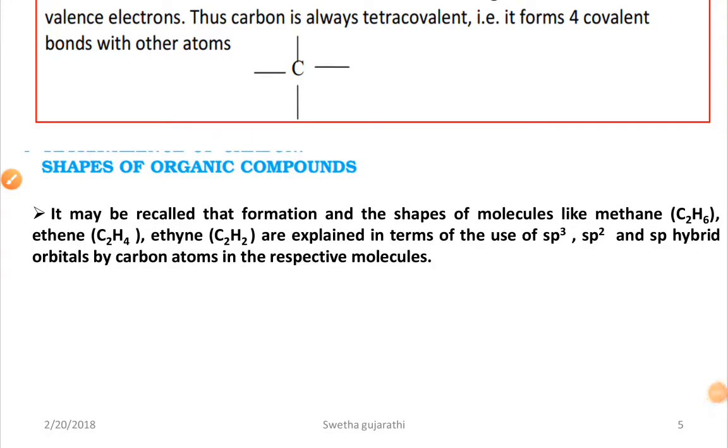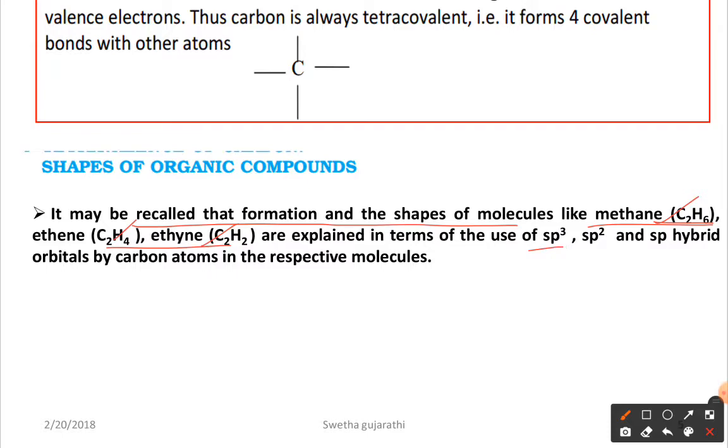Hello students, let us discuss shapes of organic compounds. Here already we discussed what? Recall that formation of and shapes of molecules like ethane, ethene, ethyne. Already we discussed this in chemical bonding. So as you know very well, ethane having the what?